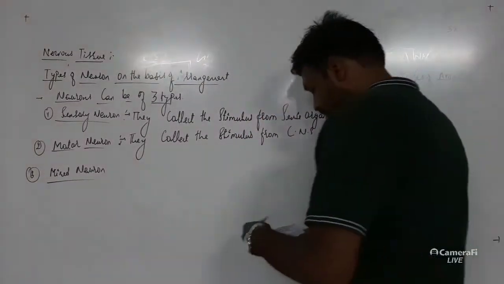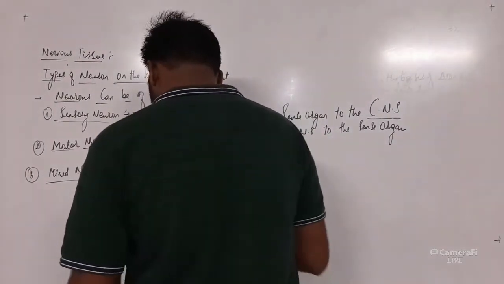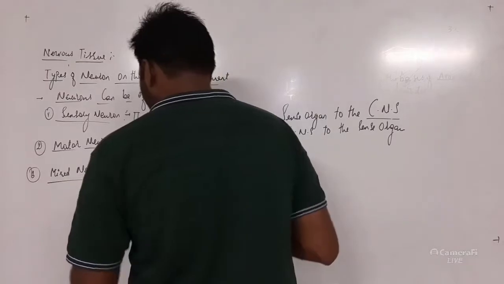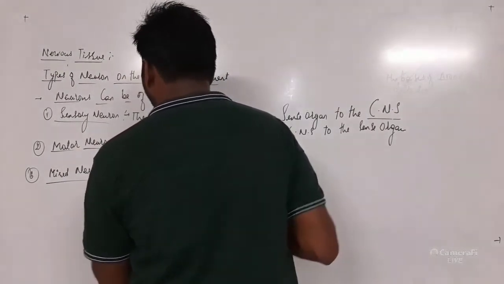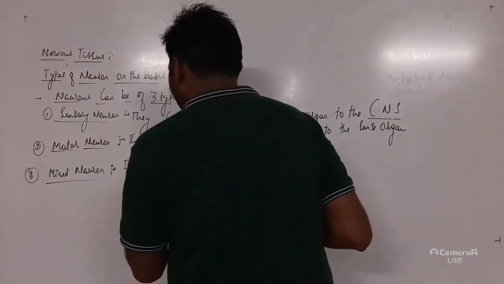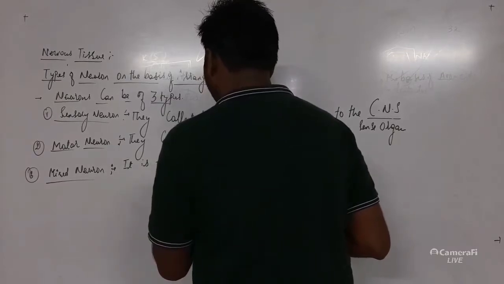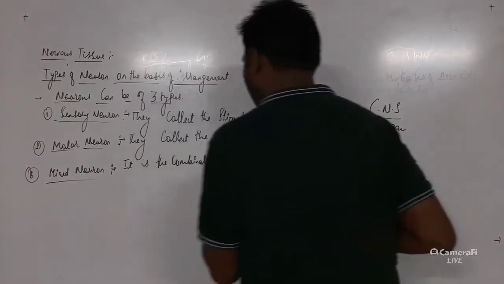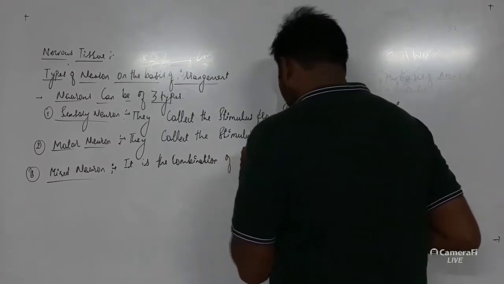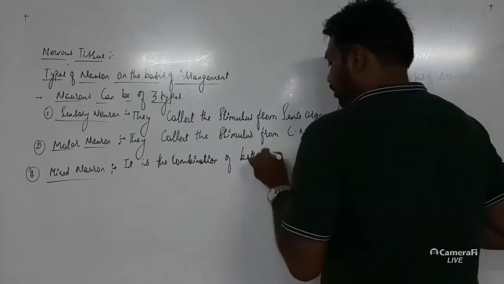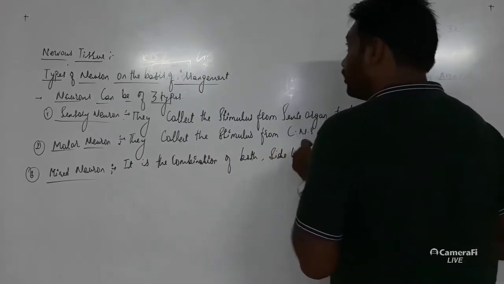Okay, then next another type is the mixed one. Okay, so mixed neuron, it is the combination of both side by side.